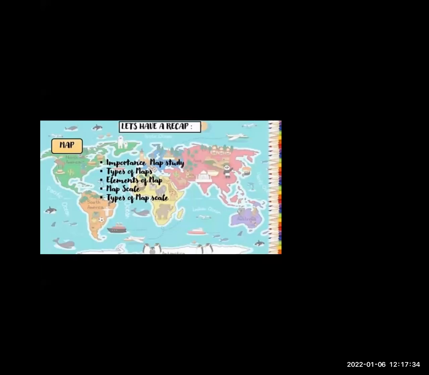Clear? You should not mix up or get confused between all this. We have also seen large scale map and small scale map.